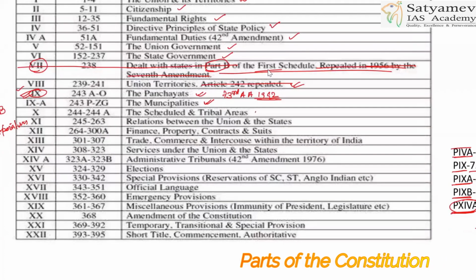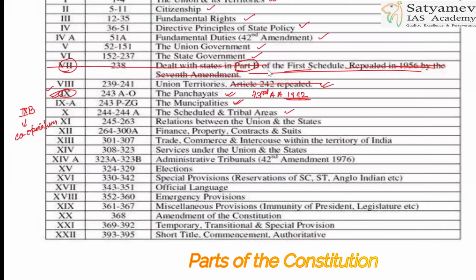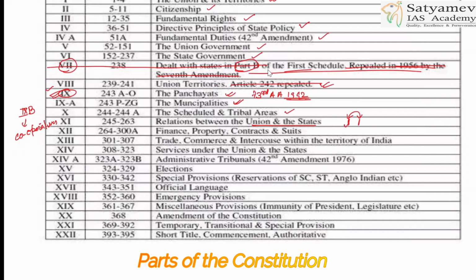Part 10 will be what? Scheduled and tribal areas. Look at this Part 10. All right. And Part 11 is the relationship between Union and states. So how to remember that? Look at this, 1 and 1. This is relationship. One is Union, another is state. So this is indicating the relationships between Union and state.